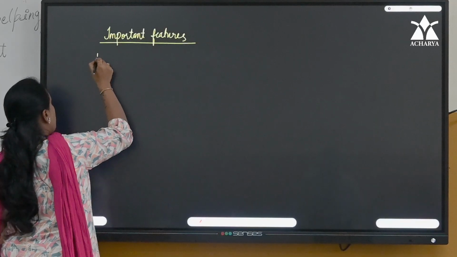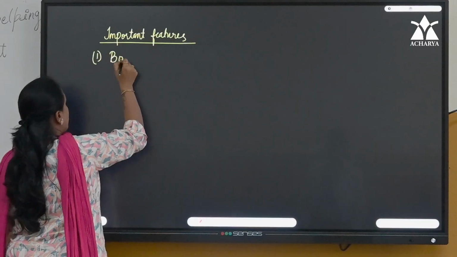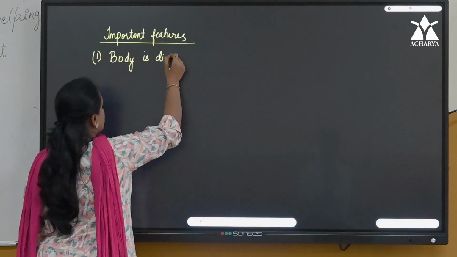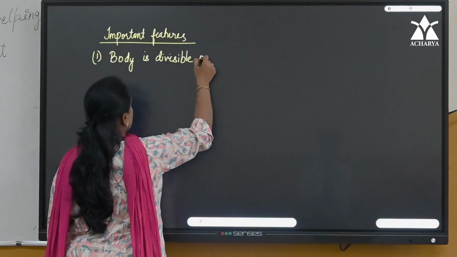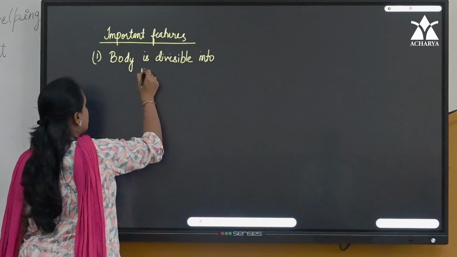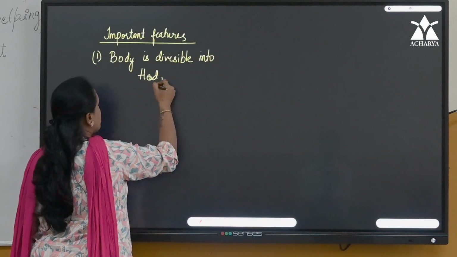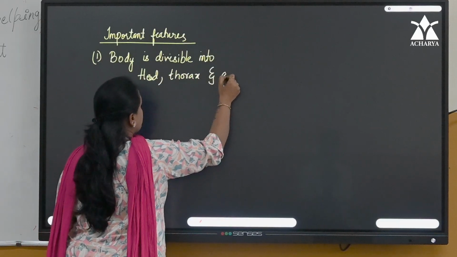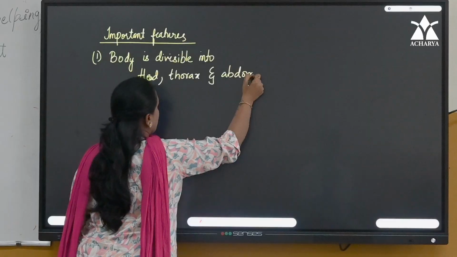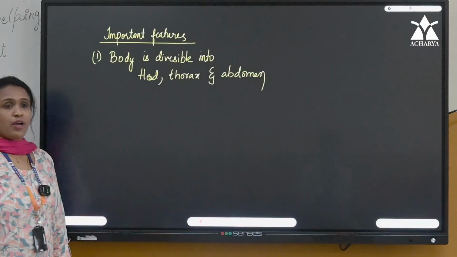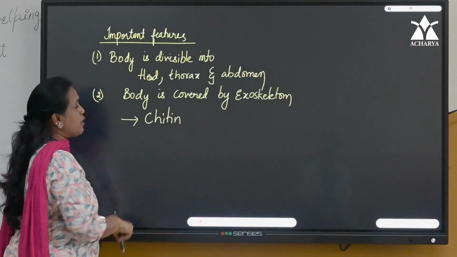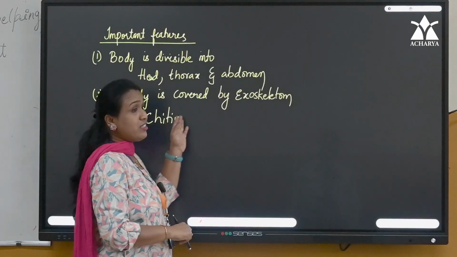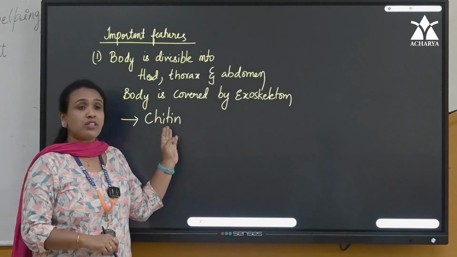So next, these are the important characteristic features of phylum Arthropoda. Very first, body is divisible into head, thorax and abdomen. What is it made up of, children? Chitin. What can we call it in other words? Chitinous exoskeleton.